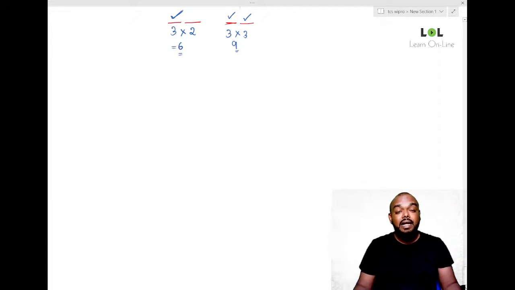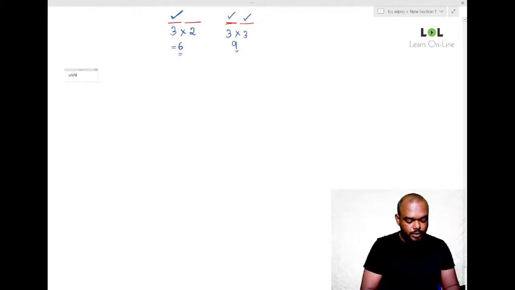Now let us see how else the question can be asked. Observe. Let me type the question here. Look, using digits 4 to 9, how many 4-digit numbers can be formed?